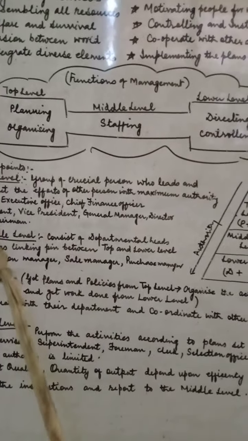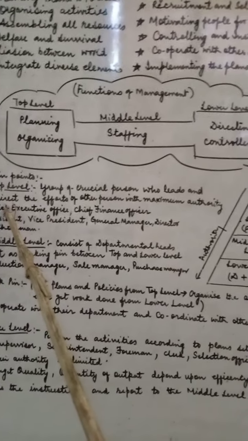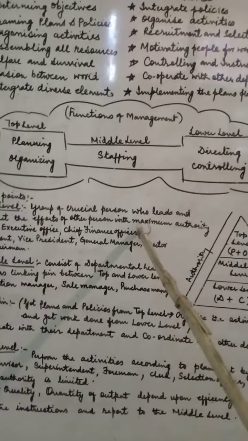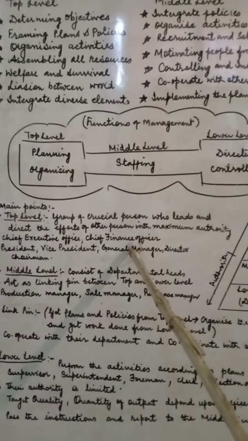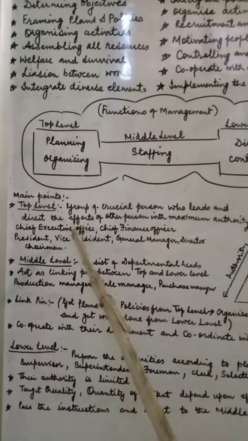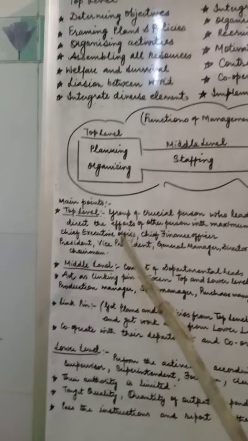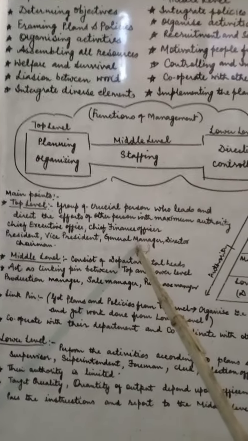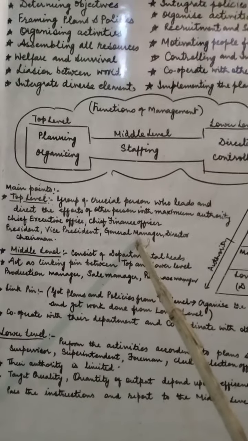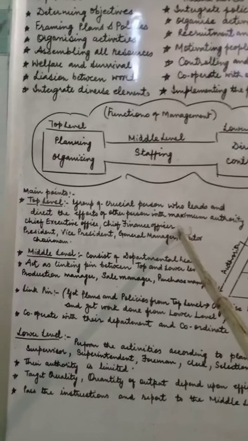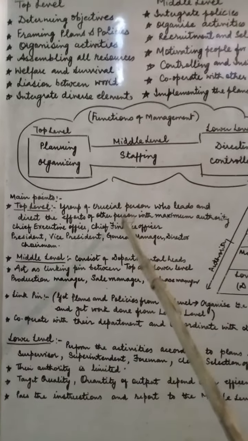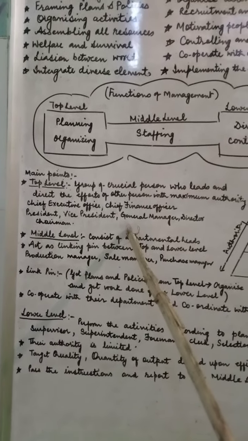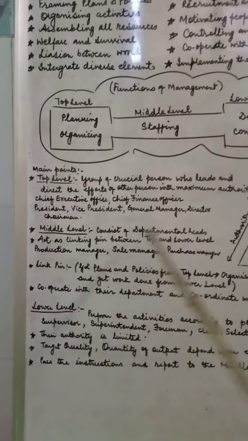These are the persons who are the chiefs, who can control the whole management. They are not concerned with only one particular department, but the whole concern is controlled and managed by these persons, the chief executives, the president, the vice president, the general manager. They perform the key or crucial role of making the plans and procedures. So these are the top level of management.